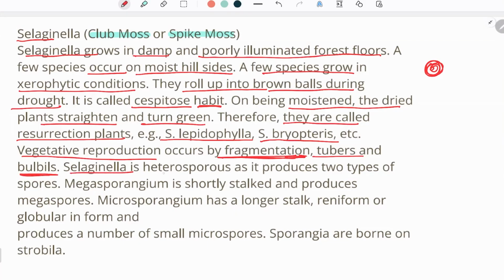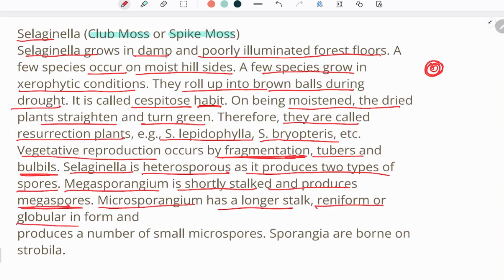Selaginella is heterosporous as it produces two types of spores. Heterosporous, why? Because it produces two types of spores. One is the microspore and the other one is the macrospore. The megasporangium is shortly stalked and produces megaspores, while the microsporangium has the longest stalk, reniform or globular in form, and produces a number of small microspores.